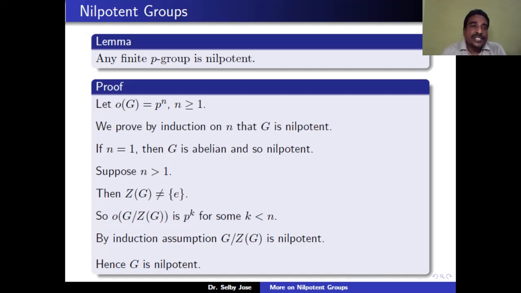To show that G is nilpotent. The previous lemma says that if G mod center of G is nilpotent, then G is nilpotent. So it is enough to show that G mod center of G is nilpotent.